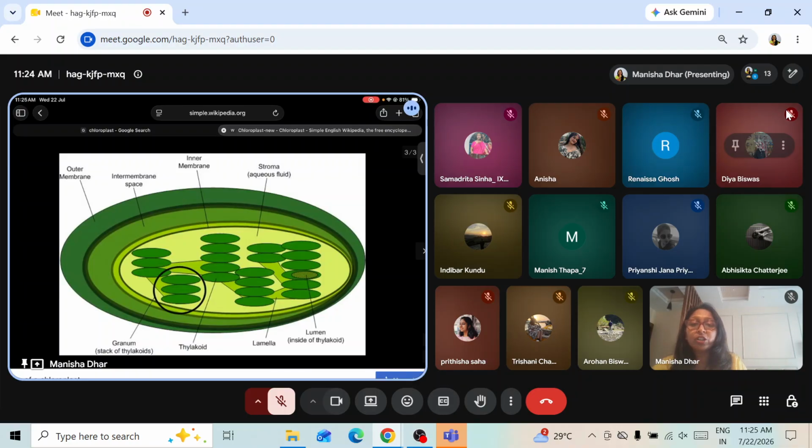So many grana are there, and these grana are connected. Can you see the green connections? They are mentioned as lamellae. We also call it fret, F-R-E-T. Then we can see the ground substance, the matrix, which is known as the stroma, a fluid substance, the basal substance in the chloroplast on which the grana are placed. So inside the chloroplast there are two major parts: the basal structure, the aqueous fluid, which is the stroma, and the piles of thylakoids, which are grana. They are connected by fret.